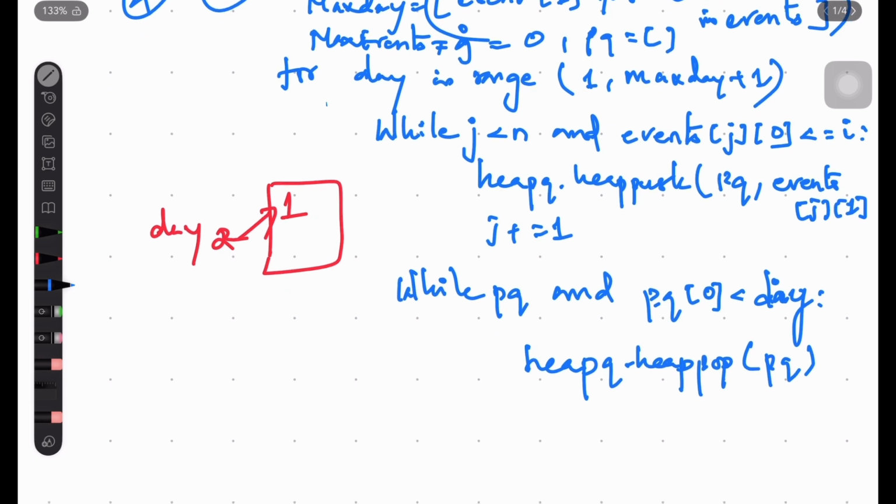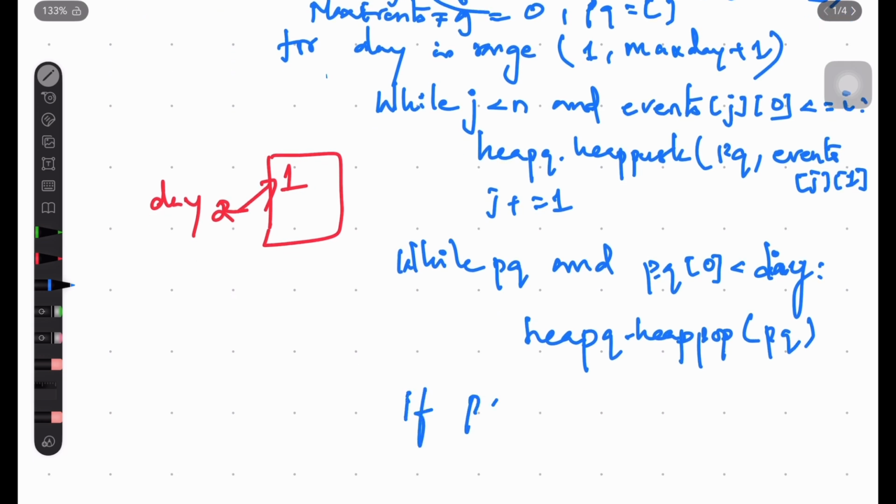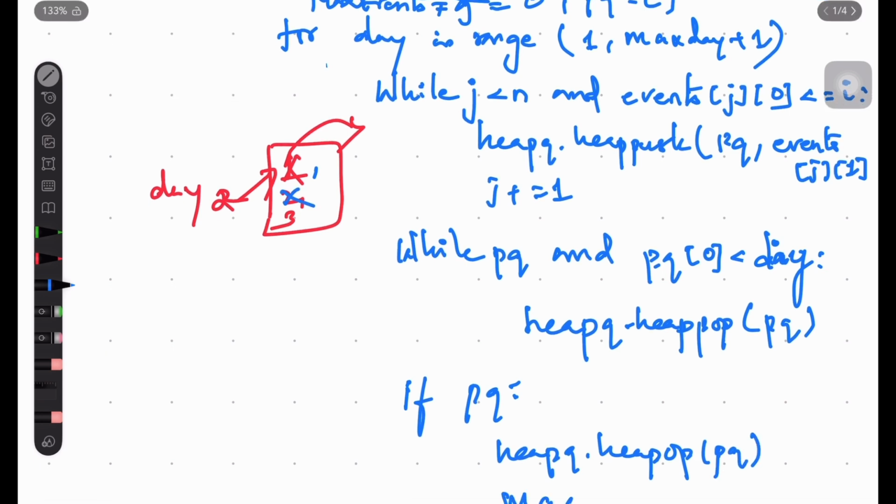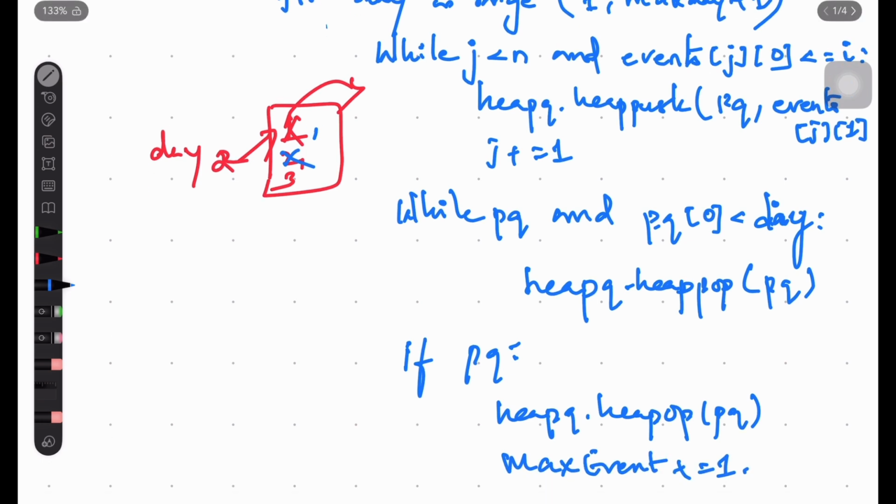That's it. So next, still if the priority queue exists, maybe it might have another 2, 3 something. So now we have popped this out. Okay. Still we can attend this event, right? So then we can just pop that event, because it got attended. So max event plus equals 1. Then return the max event.